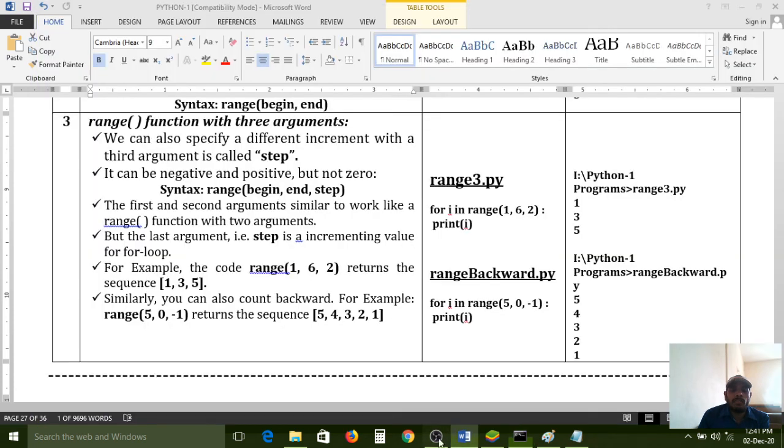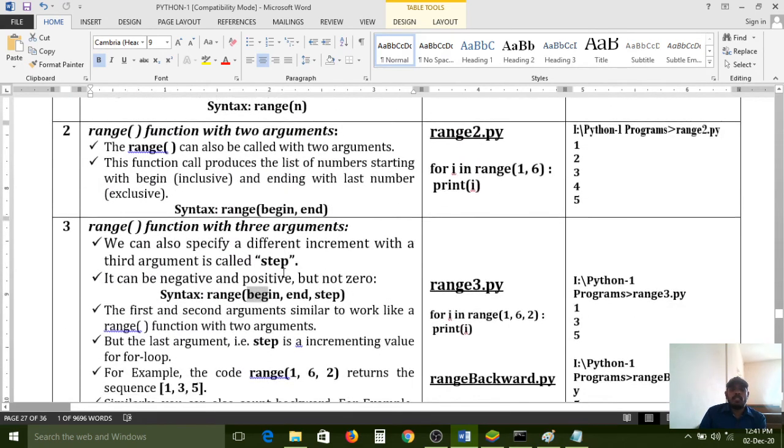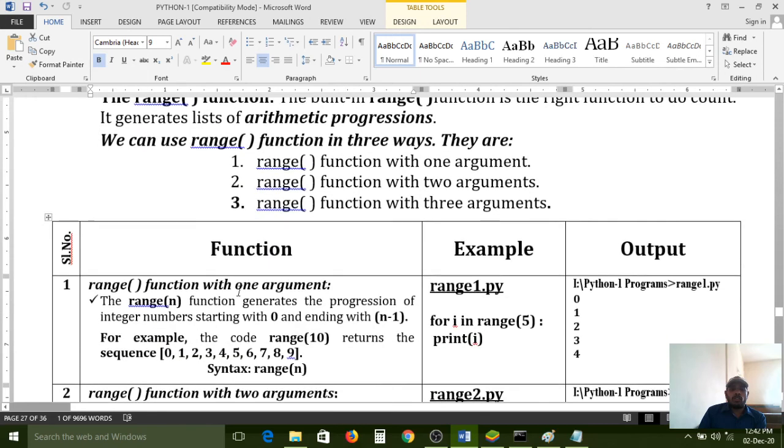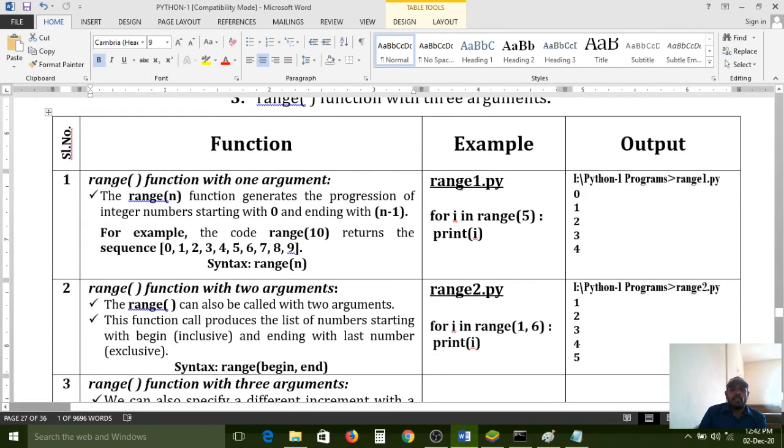Like this, we have to use the range function along with for loop iterations. Don't get confused by reading this entire table. Just read it line by line, then see the program and see the output, what is going on behind it. If you don't understand, you need to listen one more time. Then only you can understand clearly about this range function.